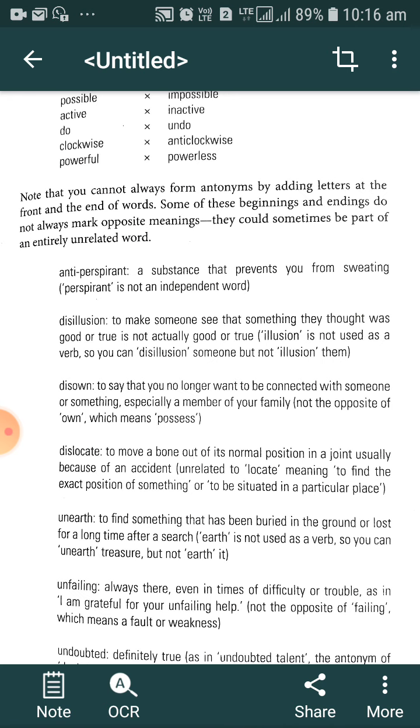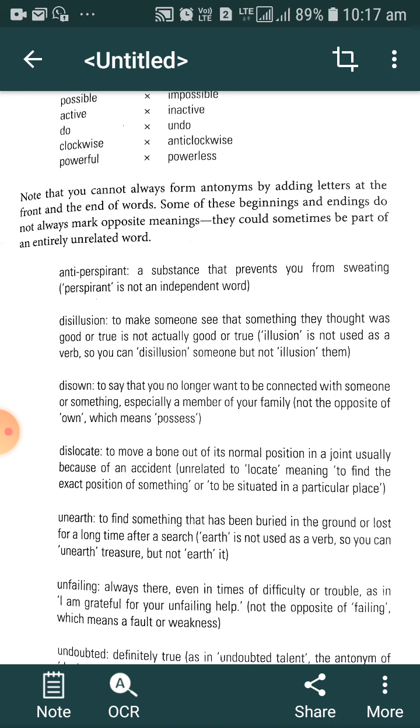You should keep in mind there are some words where only by removing the initial letters or suffix we cannot compose the opposite of that word. So antiperspirant is a substance that prevents you from sweating. But if you are asked to give the opposite, you will easily give perspirant by removing anti. But perspirant is not an independent word. That's why we cannot give perspirant as the opposite of antiperspirant.